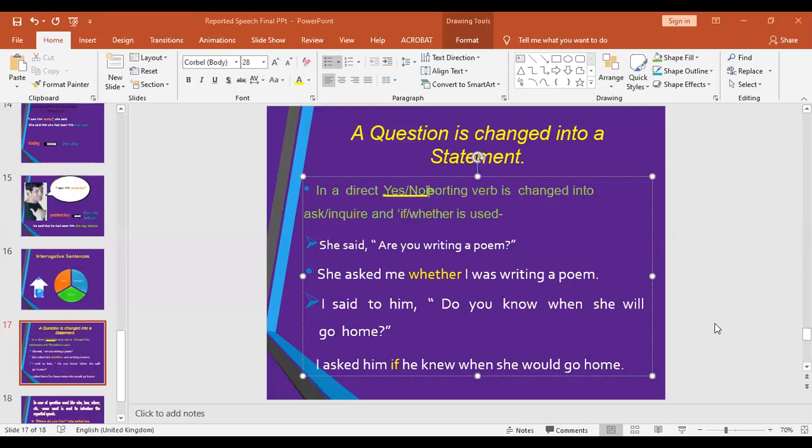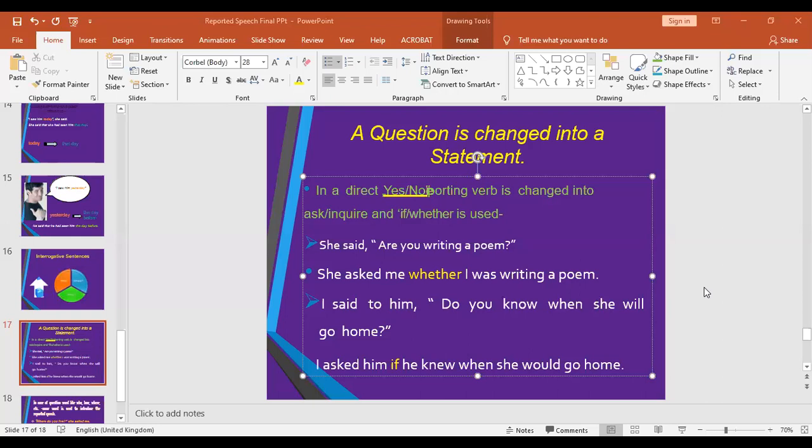Fine, everyone. Welcome back after a short break, and we are going to begin the second session today. In the first session, we were discussing how to change questions into reported speech or indirect speech.